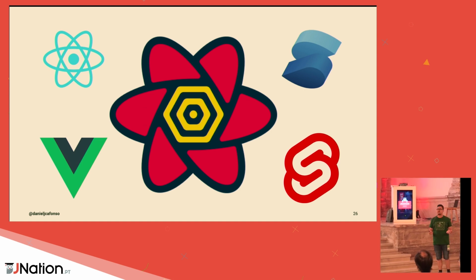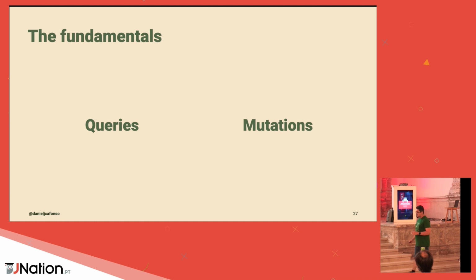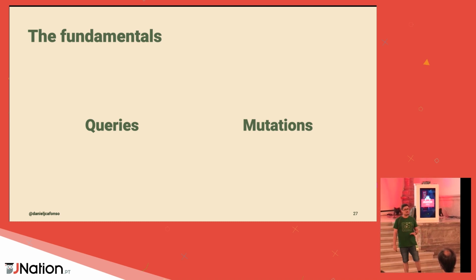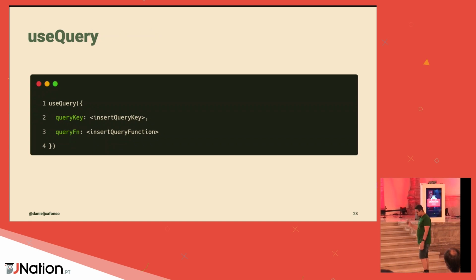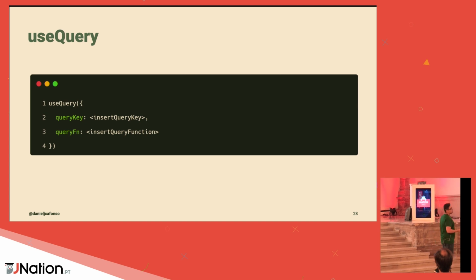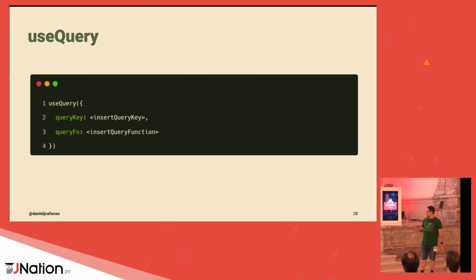Now, the next part, we're going to go over how TanStack Query works and how it solves the challenges that we often have with our server state. And there are just two fundamentals that we need to grasp. There's the queries and there's the mutations. So let's start with the queries. In React, the way to do queries is by a custom hook called useQuery. Now, this hook only needs two things, a query key and a query function. And the way they work is fairly straightforward.